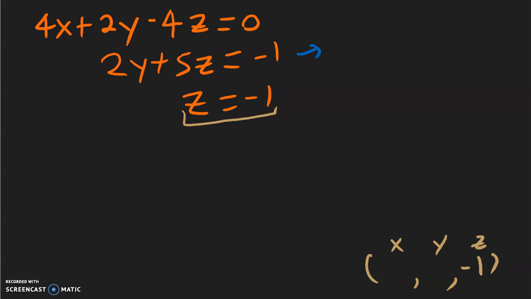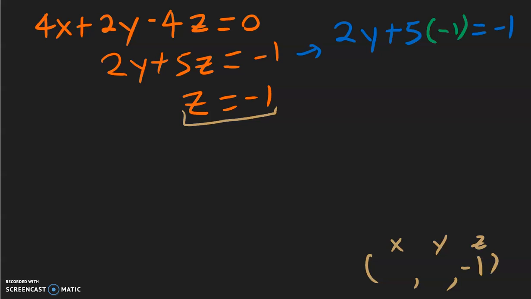So the second one, I'm going to copy it down. 2y. I don't know what y is, so I'll write y plus 5z. I do know what z is going to be, so I'm not going to write that down. So in place of z, we'll write negative 1 equal to negative 1. 5 times negative 1 is going to be negative 5.